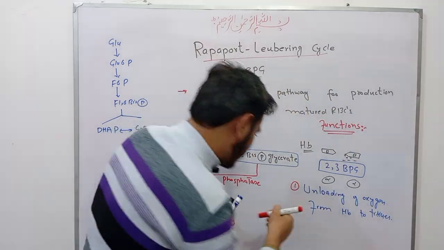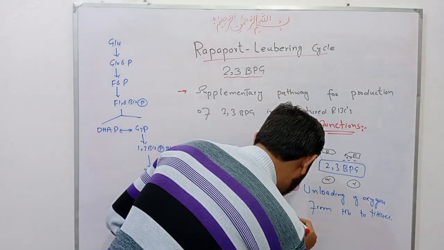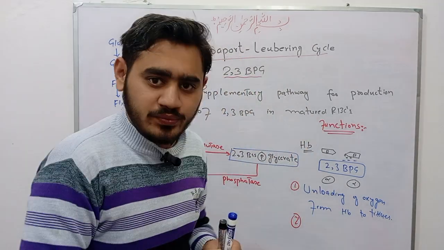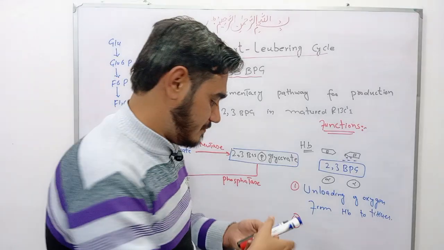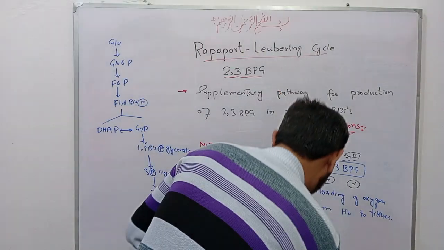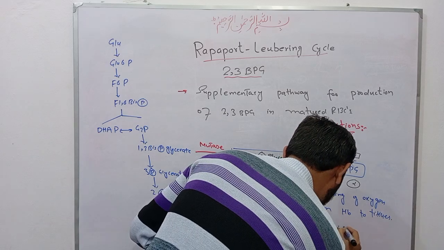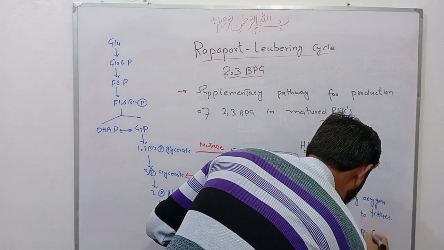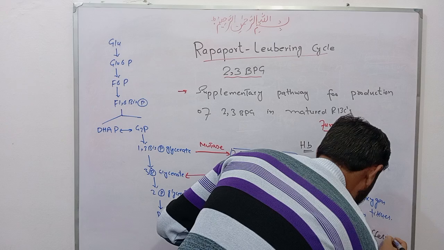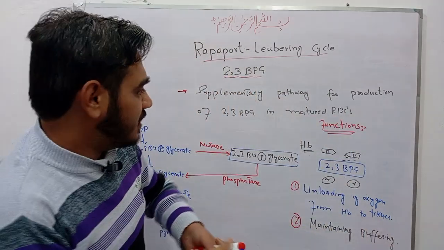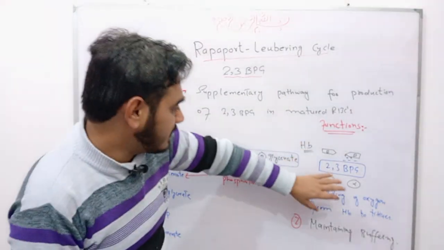And another function is that, due to the phosphate group, it is responsible for maintaining buffering action. Friends, I'm repeating again the functions of the Rapoport-Luebering cycle.